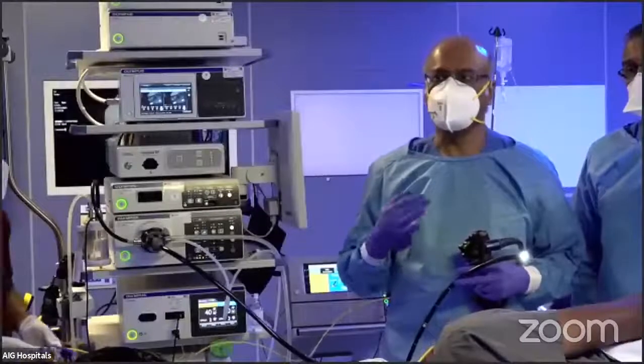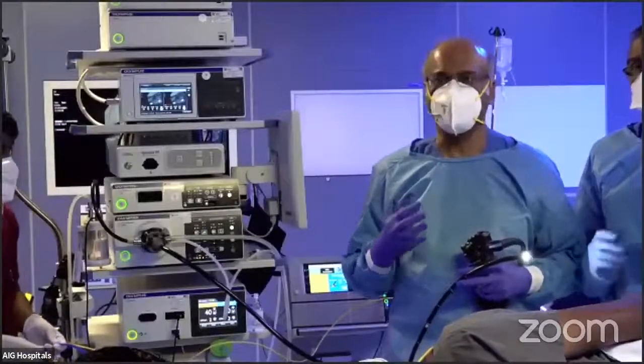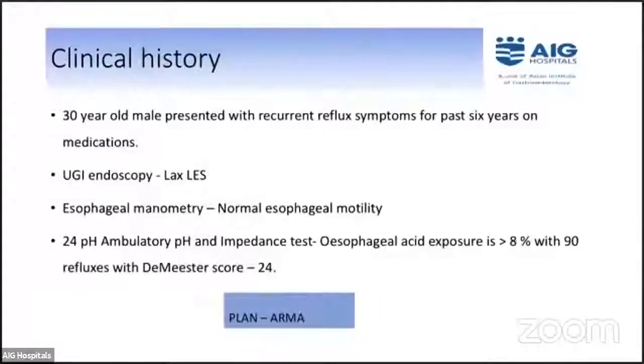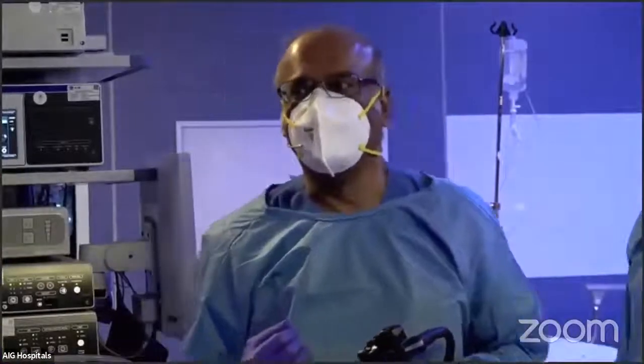First of all, before starting this technique, this is the patient who has reflux, and I think we can have the slides on the patient's history. You can see a 30-year-old male patient who has reflux. He has been taking medications for a long time for this. Esophageal manometry was normal, but the 24-hour pH study showed an abnormal score. He's been on long-term medications. He doesn't want to take anything further, and he wants a more permanent treatment.